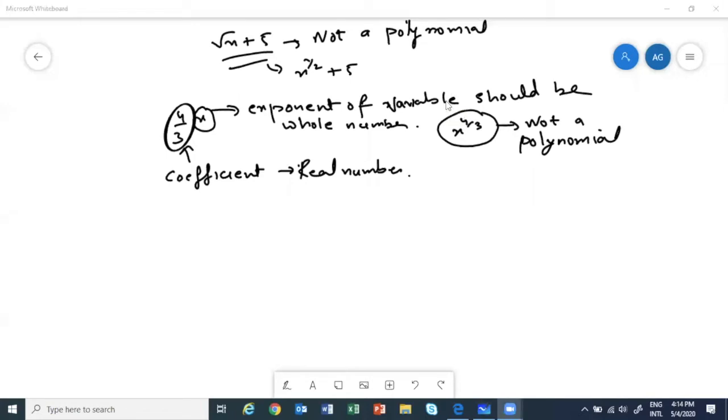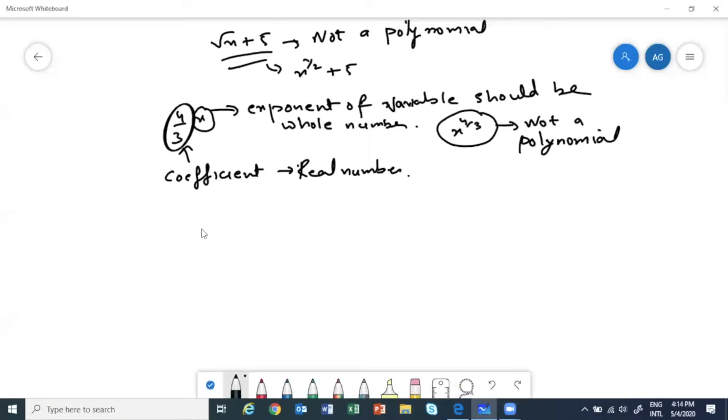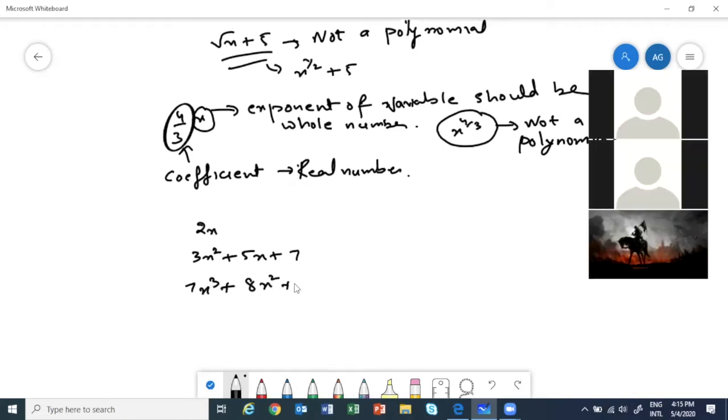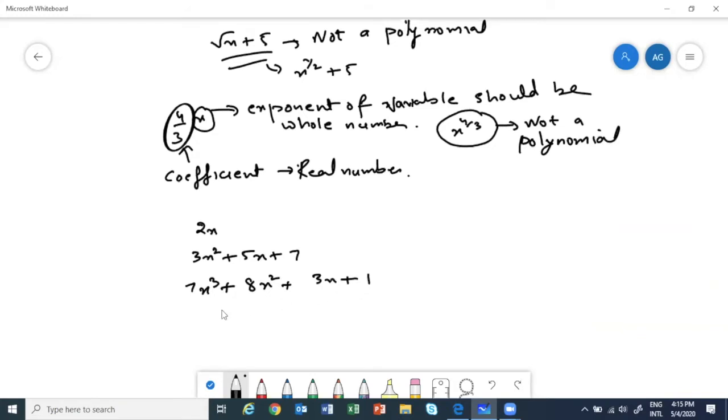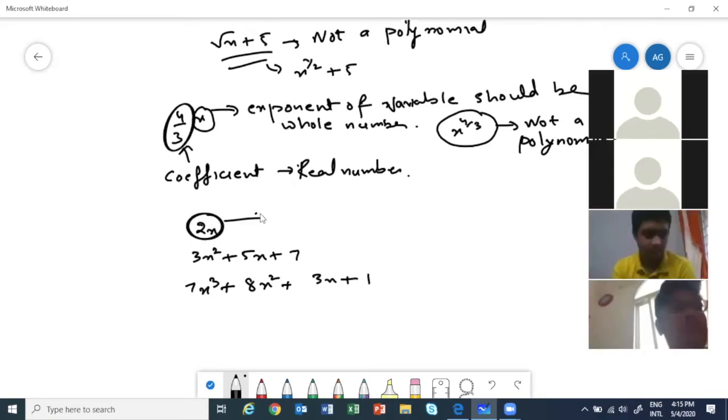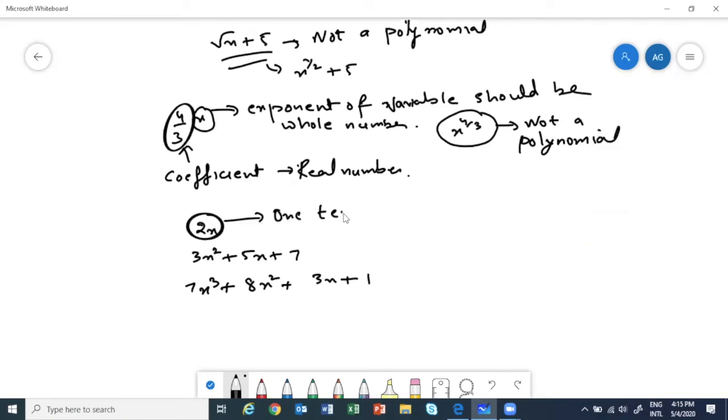So see, when I write 2x, first I write 2x. Let me write 3x square plus 5x plus 7. Okay, I can write as 7x cube plus 8x square plus 3x plus 1. Okay, all these are polynomials. But what is the difference? This one has only one term. I should have taken one example.